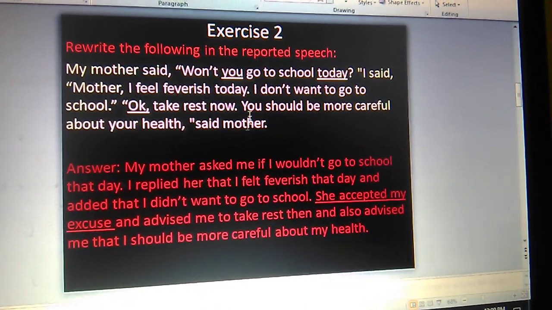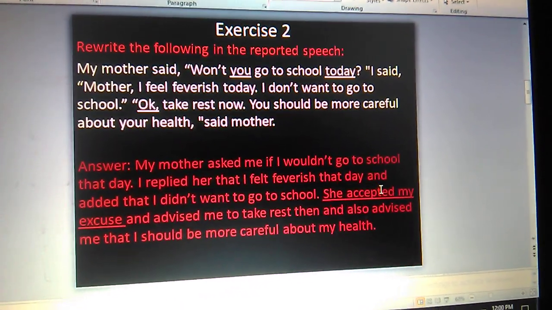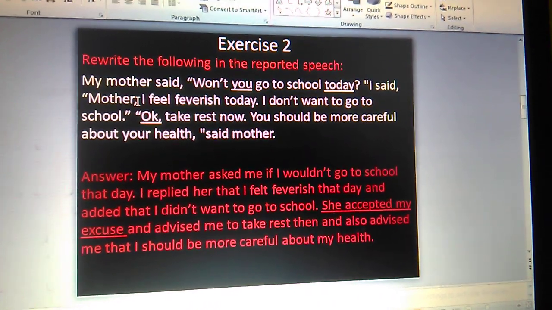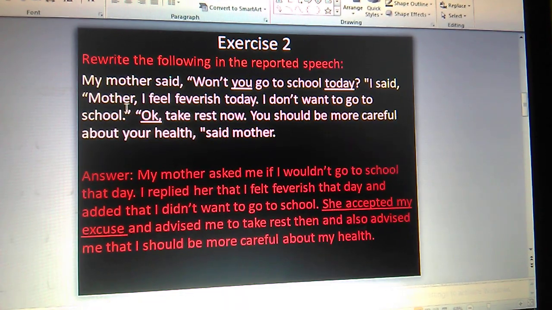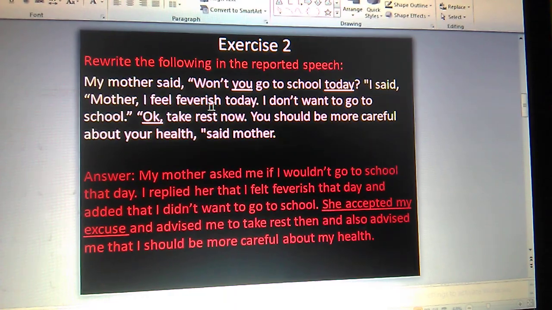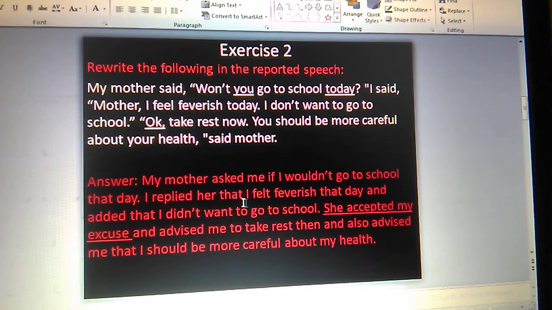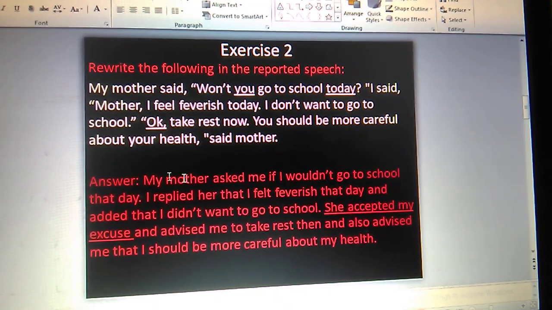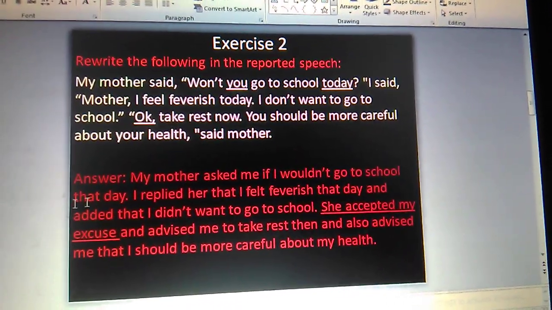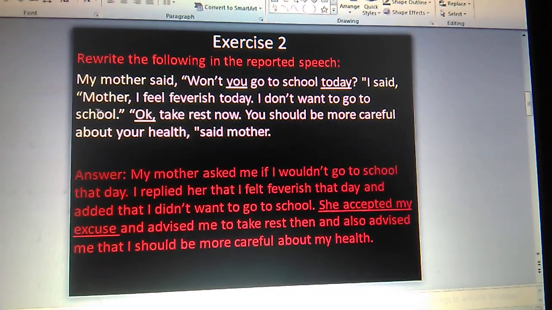I said, Mother, I feel feverish today, and there is the vocative case. I replied her that I feel feverish that day, and added that I didn't want to go to school. So we can tell here, I replied my mother, or we can tell addressing her as my mother. She replied to her mother that she felt feverish that day. In the next sentence, we can separately write that one, or using and we can connect that one, and added that I didn't want to go to school.